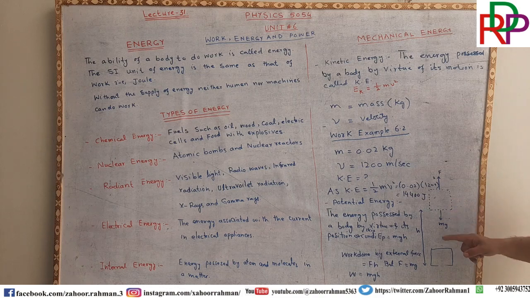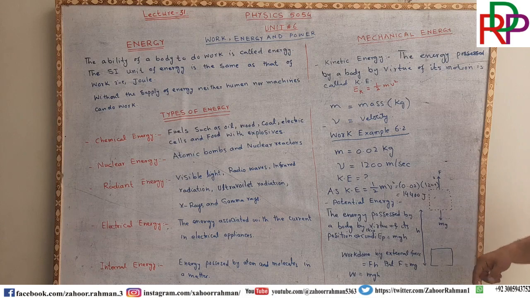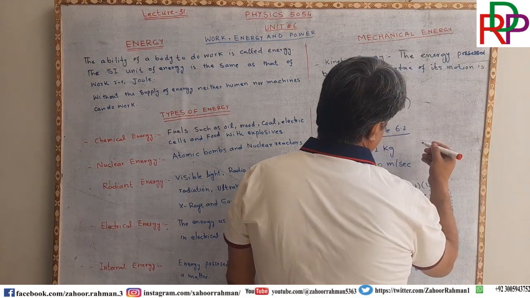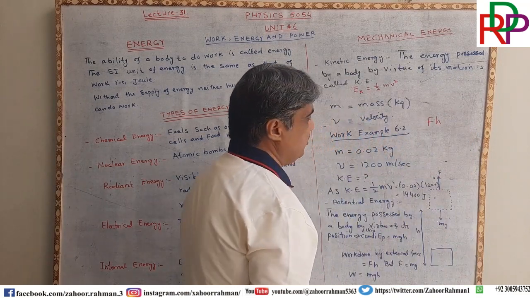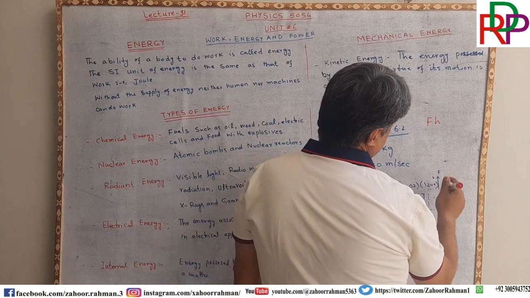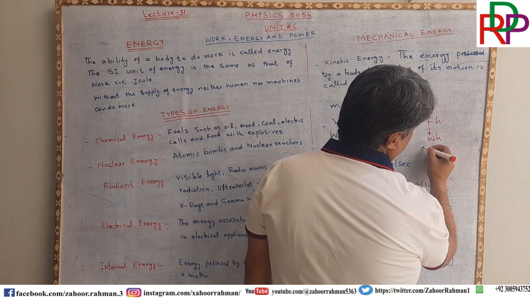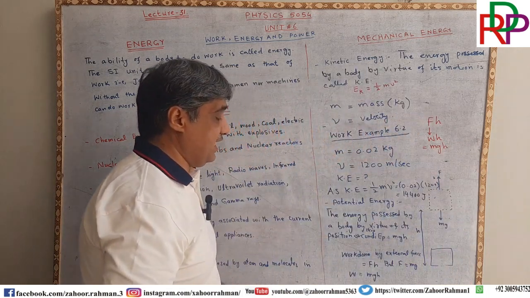So ladies and gentlemen, if we are raising this block to a height h, then there will be an energy equal to Fh. In this case the force is W, and W is equal to mg, so the work is mgh.